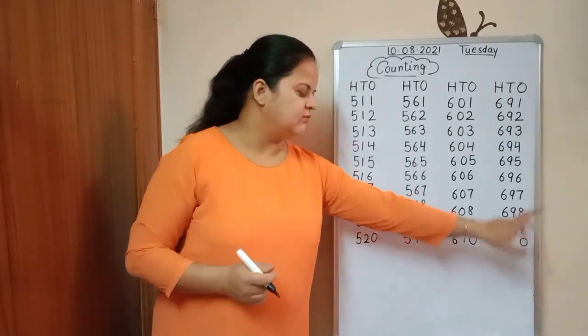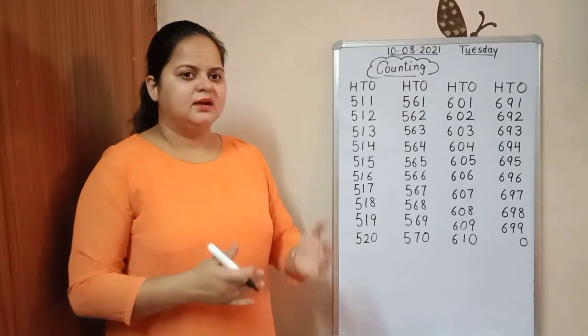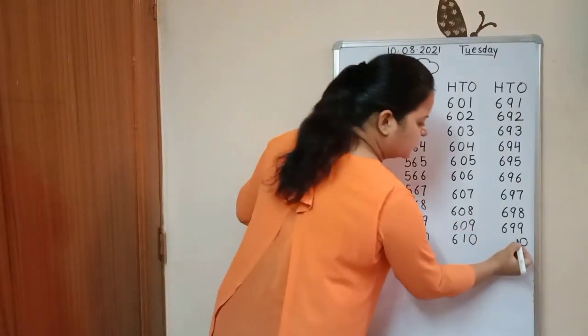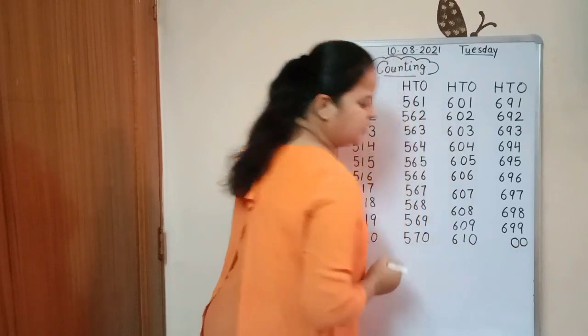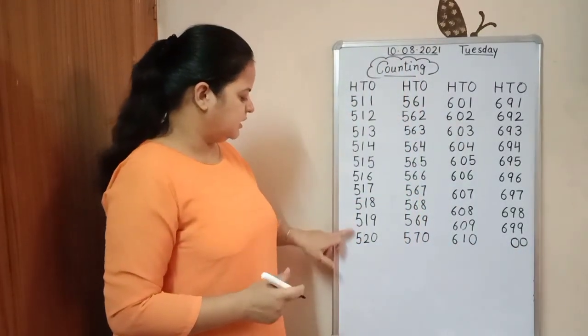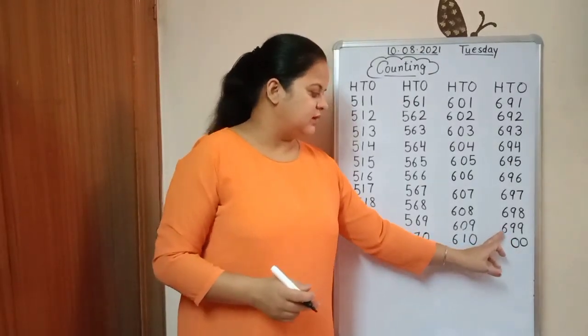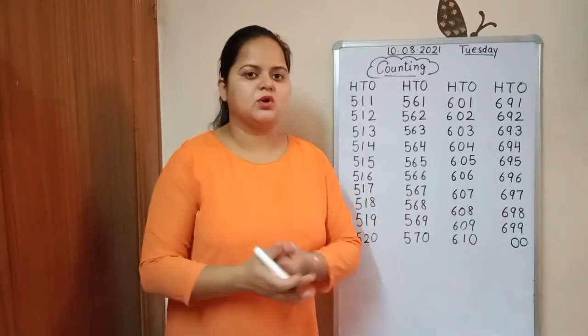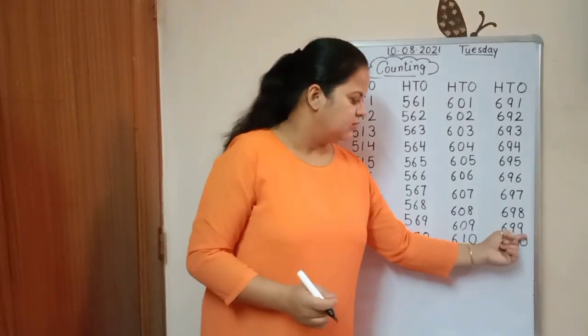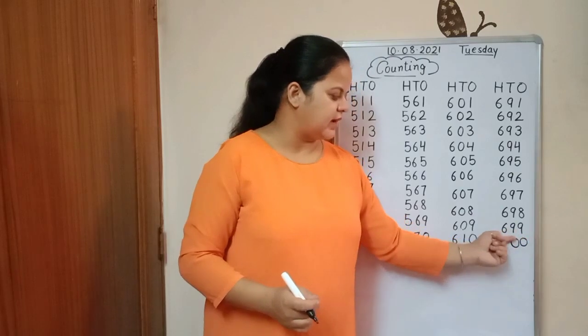Here again we have 9. And what comes here below the 9? 0 again. Yes. Here we will write the next number of 6, because here we have both zeros, both 9s.